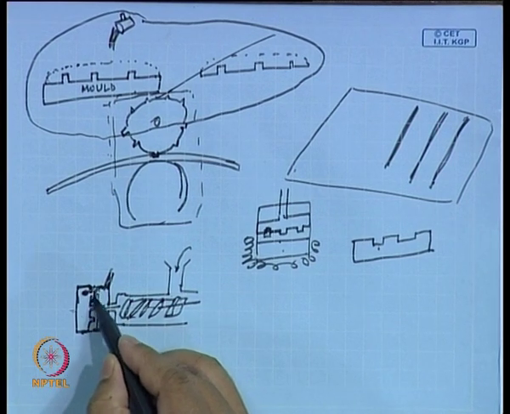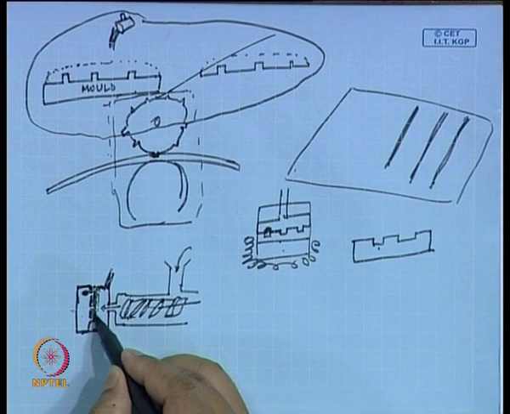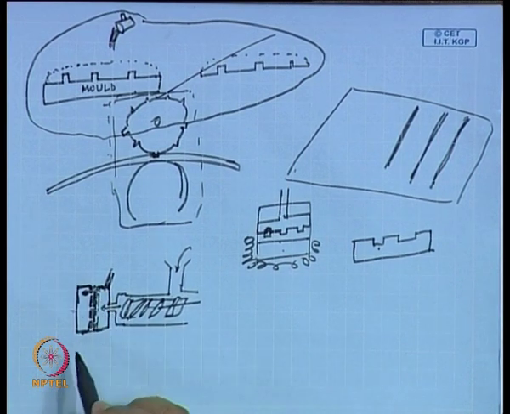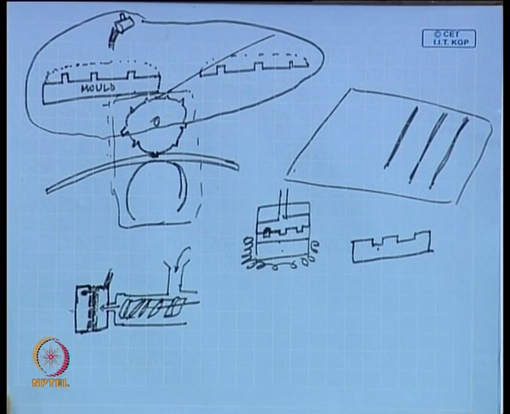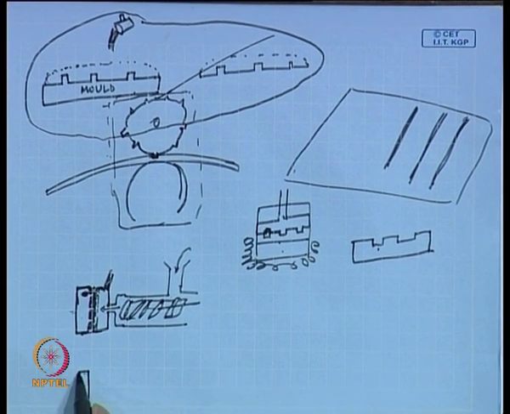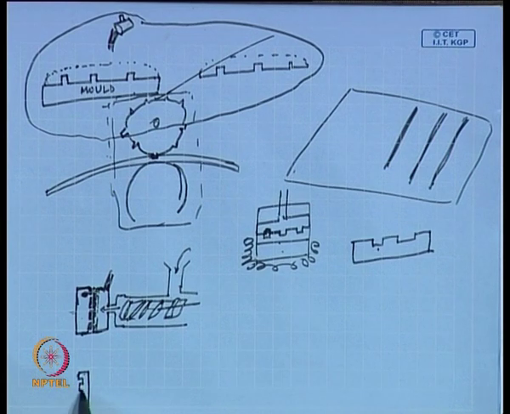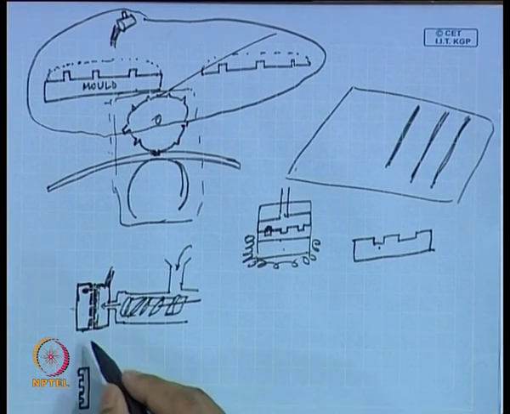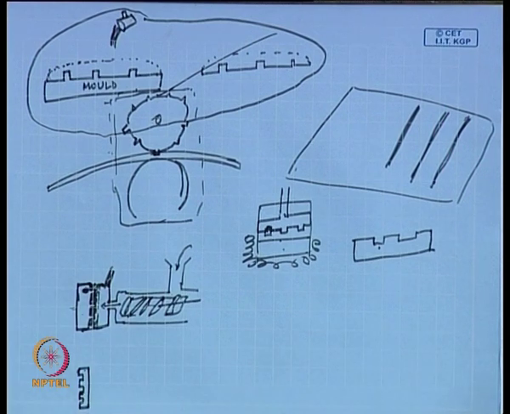You will form a polymer layer like this. Next moment this whole assembly moves out, and this layer, just a thin layer with the appropriate channels in place, comes down.